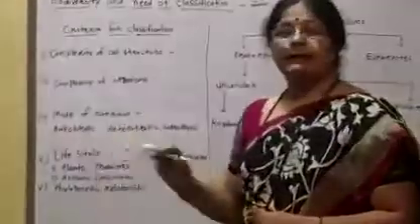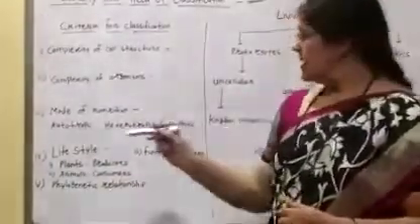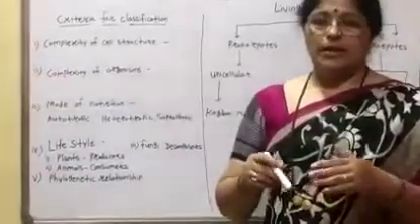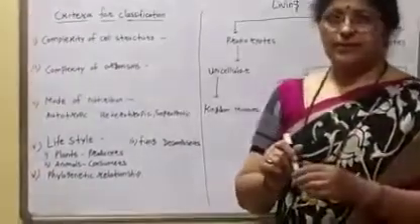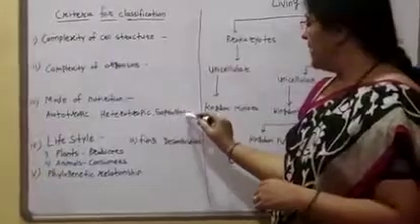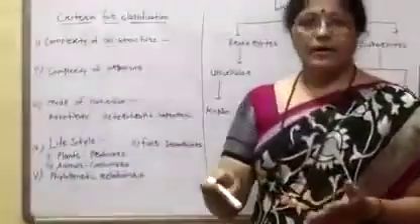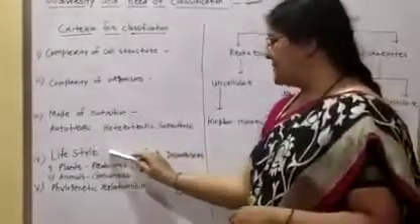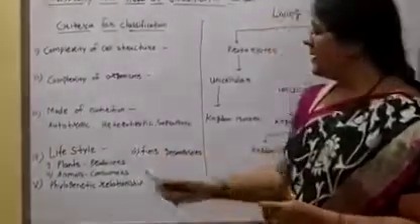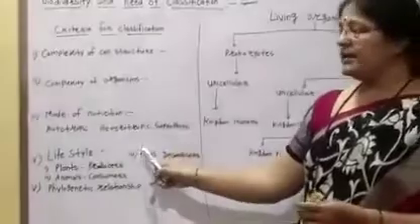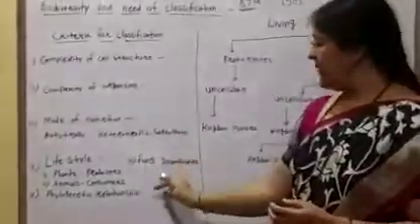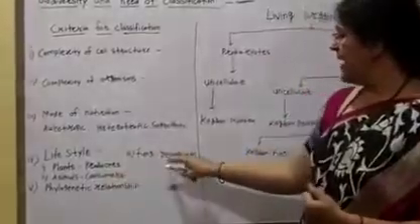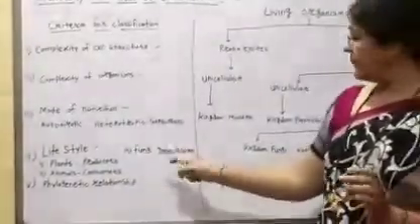Autotrophic means they prepare their own food. Heterotrophic means they depend on other organisms for their food. And saprophytic means they live on dead animals. Fourth point is lifestyle. In this point, he divided living organisms into 3 parts. First is producers, second is consumers, and third is decomposers.